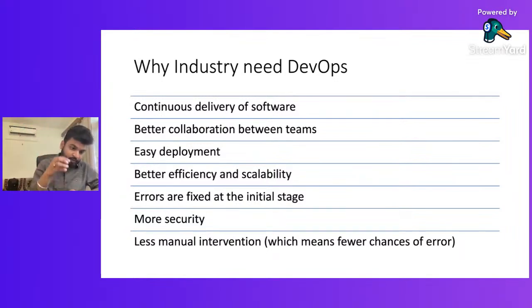So Kubernetes is replicating the same container, or the same server, according to the need. If 10,000 users are there, it is replicating according to 10,000 users. If 20,000 are there, it is replicating according to 20,000 users. That is the main funda of DevOps. It helps us with better efficiency and scalability.